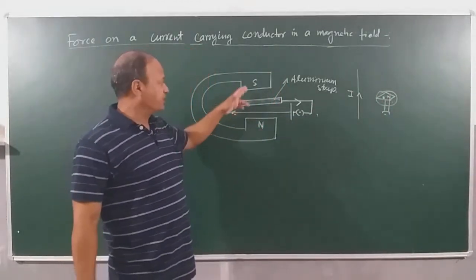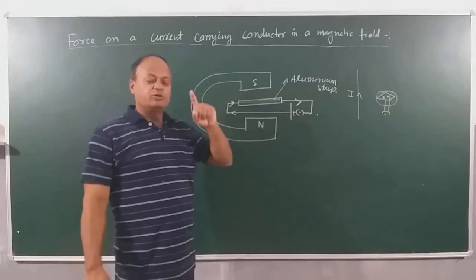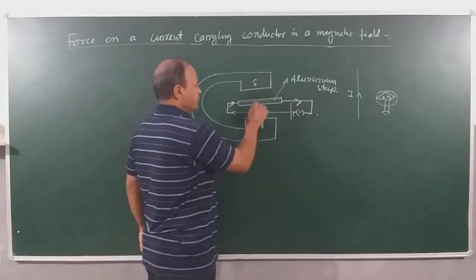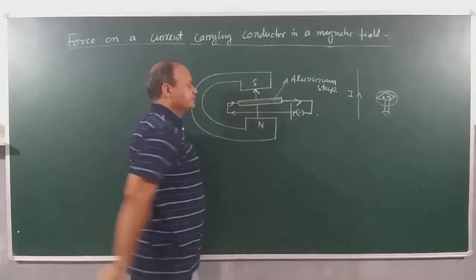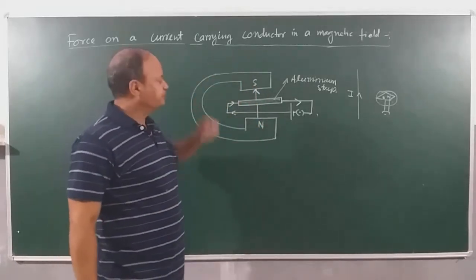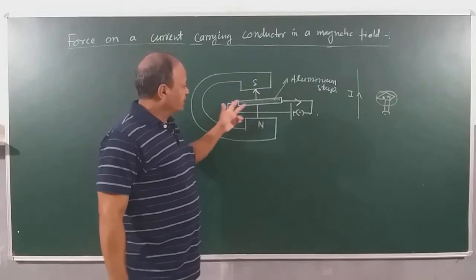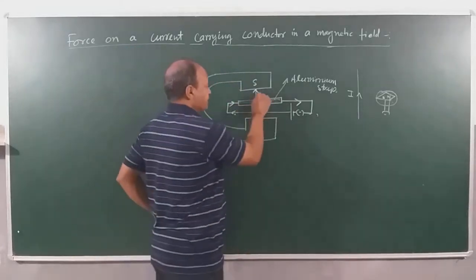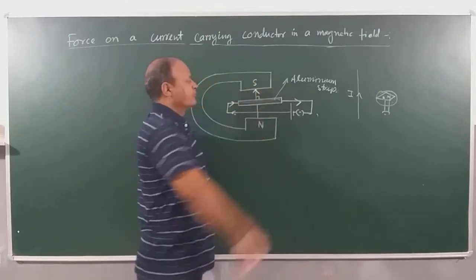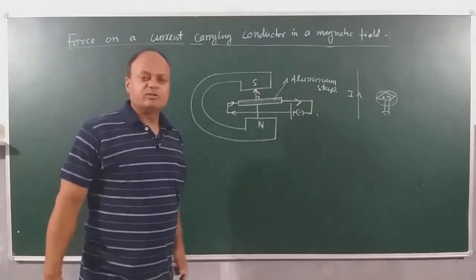We have a horseshoe magnet here, North Pole and South Pole. You know, direction of magnetic field is always from north to south. So this is the direction of magnetic field. Magnetic field is going where? Up. And then here we have a current carrying wire which is placed perpendicular to the magnetic field. This angle is how much? 90 degrees. We will find that this wire will start moving.